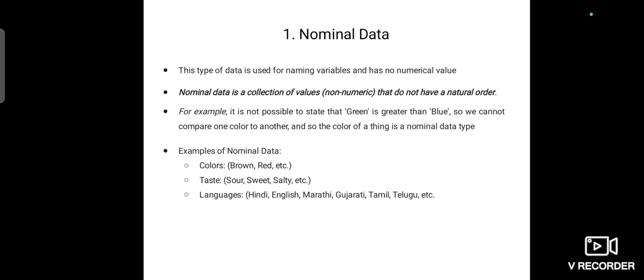The best practices for working with nominal data: Clear definition. Ensure that categories are clearly defined and mutually exclusive. Consistent coding. Use consistent labels or codes for categories across the data set. Data validation. Verify the accuracy of the data entry to ensure correct categorization. Appropriate visualization. Use a bar chart or pie chart to represent the data effectively.